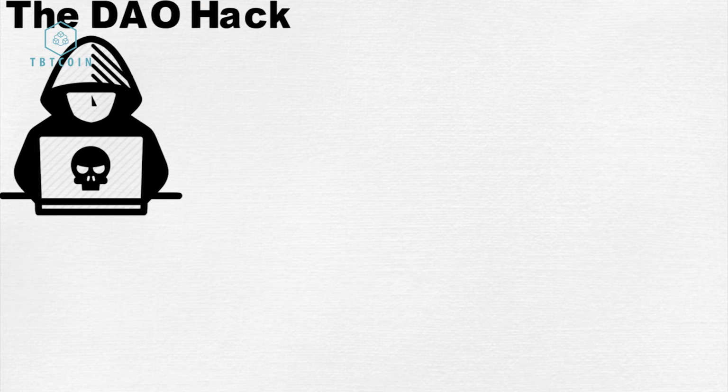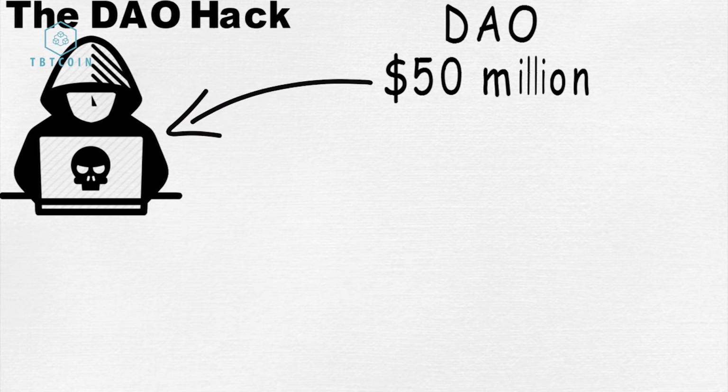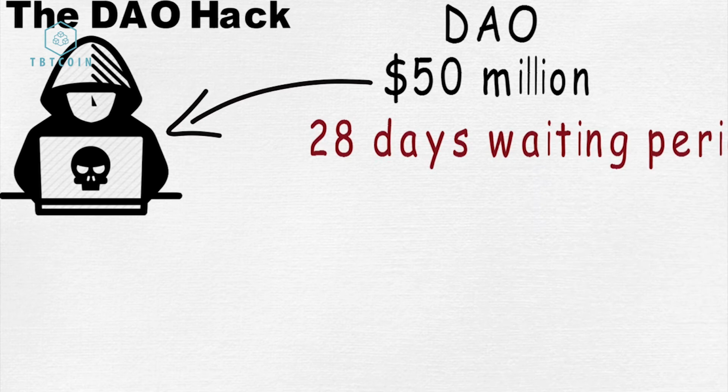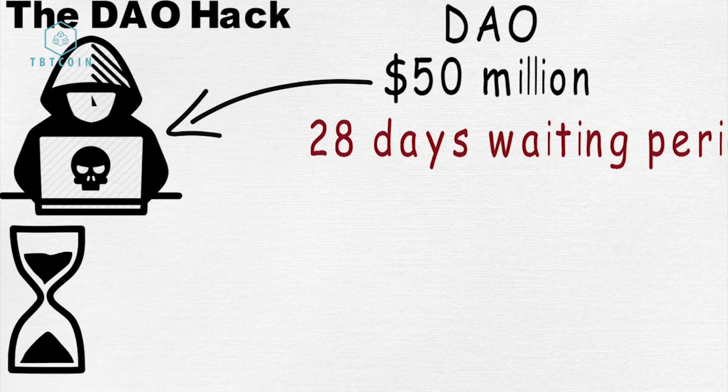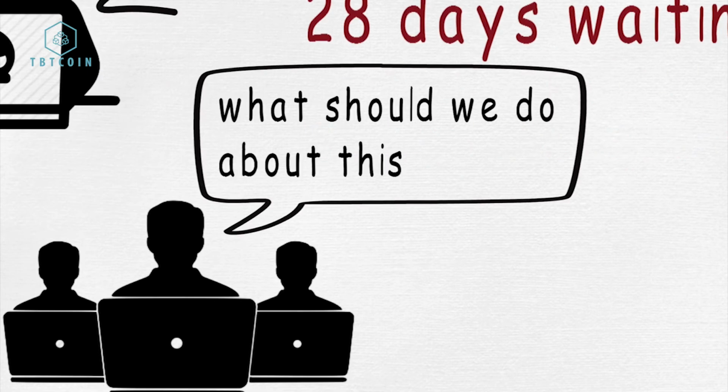The DAO hack. The hacker was able to make the most out of this vulnerability. He was able to hit the DAO and take away about 50 million of Ethereum from the fund. When such a large amount of funds was stolen, this would no doubt have a massive impact on the relatively new Ethereum community. There was a 28 day waiting period that the hacker had to wait in order to take out his Ethers. Within this period, developers had to think about what the potential solution and reasonable action to take would be.